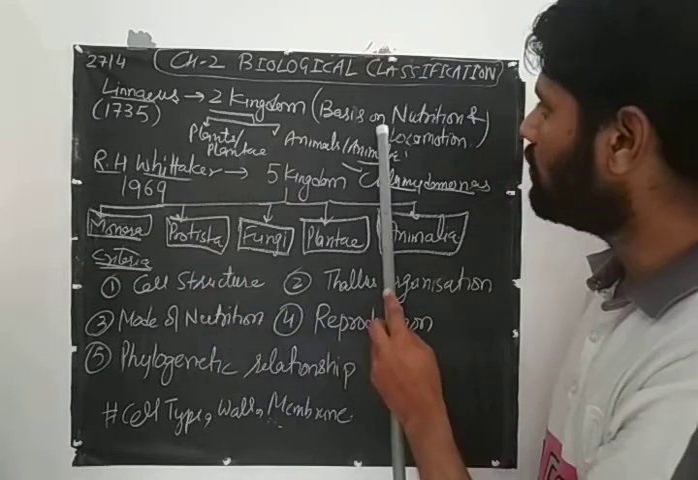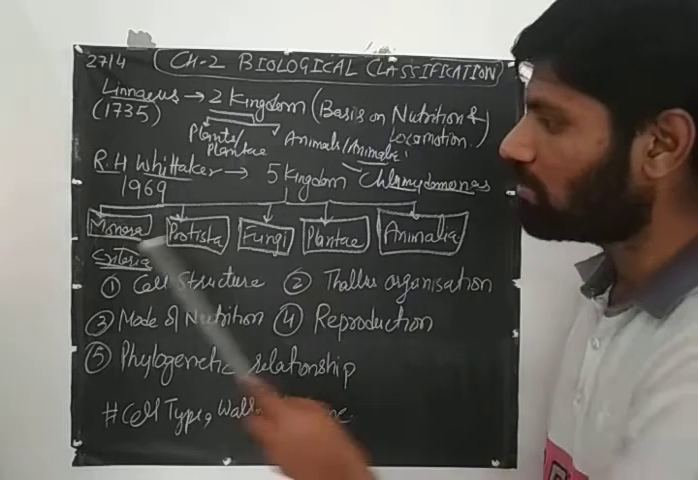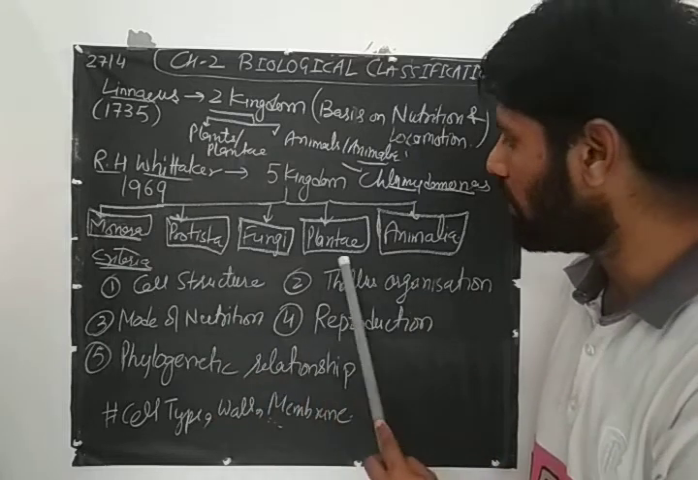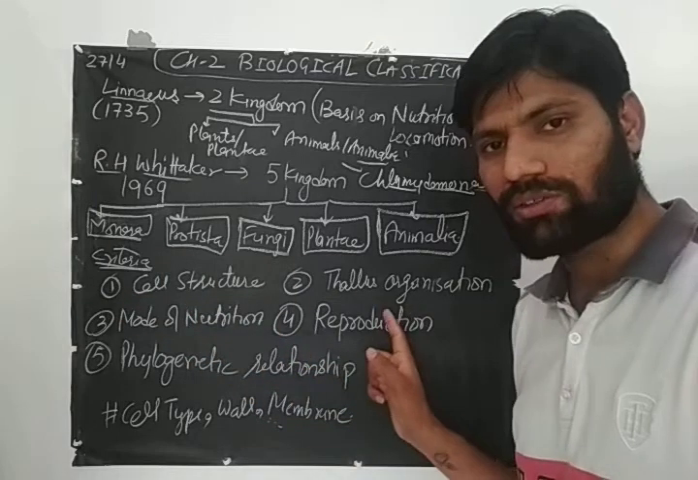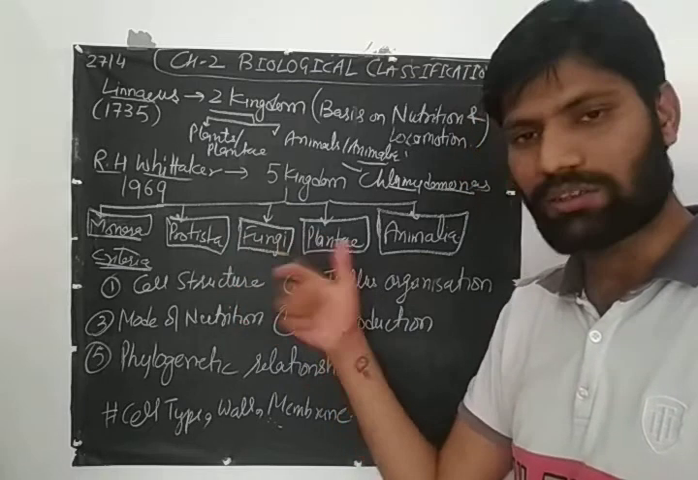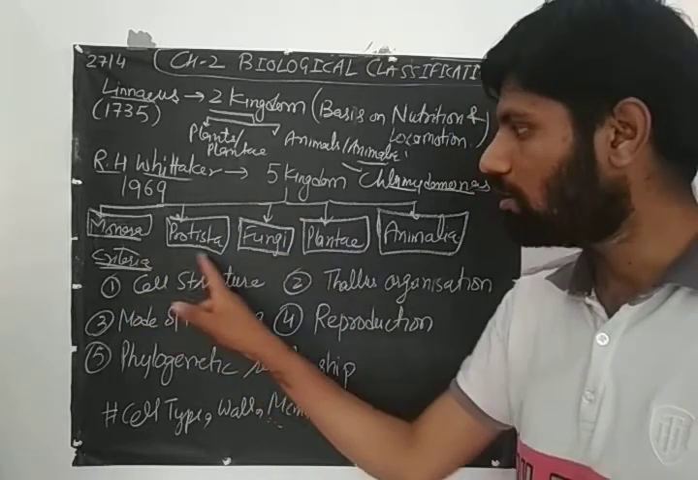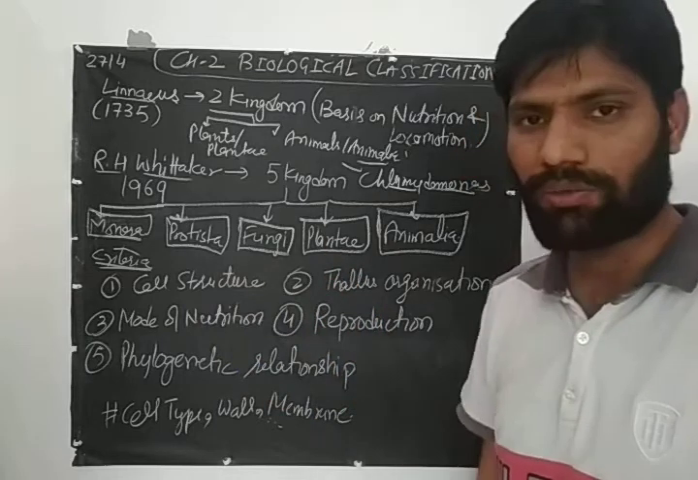Then, unlike Linnaeus's basis of nutrition and locomotion, in the 5 kingdom system the names are Monera, Protista, Fungi, Plantae, and Animalia. We have to follow this sequence only. If we skip any one group or interchange them, everything will go wrong. So Monera, Protista, Fungi, Plantae, and Animalia. Now we will discuss them one by one in the form of a table.